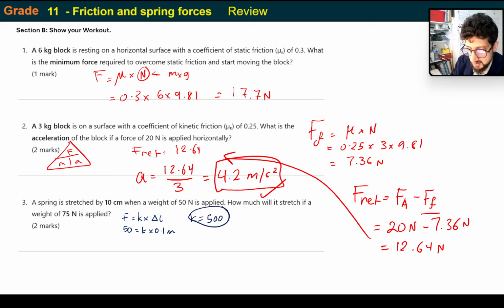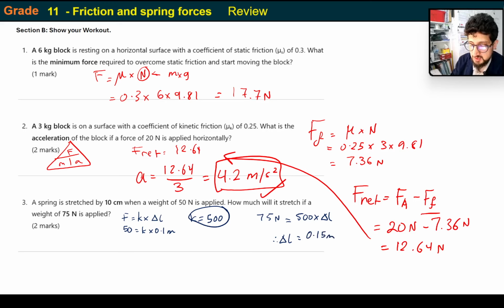Now that's important. Once I know that, I can use the formula again. 75 newtons, which is what the question gave us, is equivalent to 500 times delta L. So the change in length is equal to 75 divided by 500, and that's going to be 15 centimeters, or 0.15 meters. So that's one way of doing it.